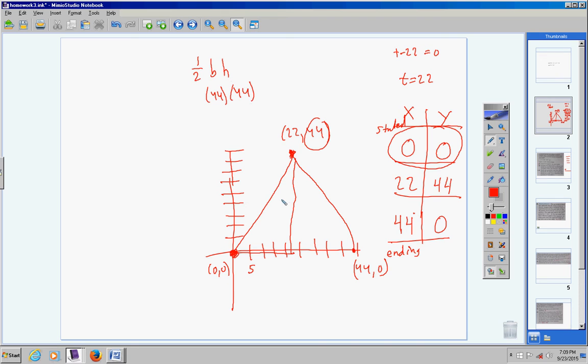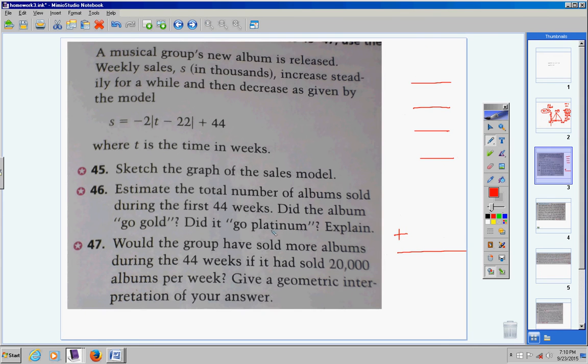Now, base times height. Let me grab my calculator here. 44 times 44, divided by 2, and you get 968. So if you take 1/2 times 44 times 44, you get 968. But hold it. It's in thousands. So there's the total. This total is not for week 1. It's not for week 2. It's not for week 3. This is all 44 weeks added up together. So about 968,000.